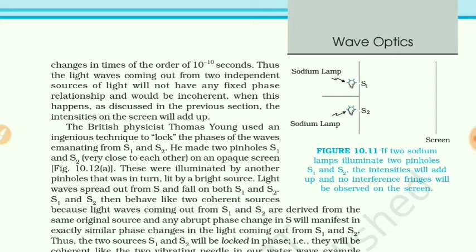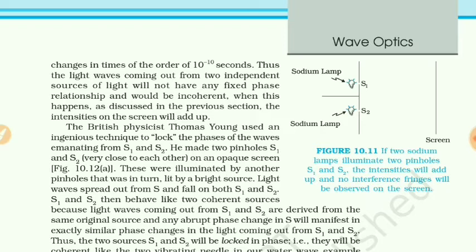Sunlight cannot be used to obtain the interference pattern because we know that sunlight consists of various colors, and so to obtain interference fringes, a monochromatic source, a source having only one colored light, means a light having only one frequency, can be used.